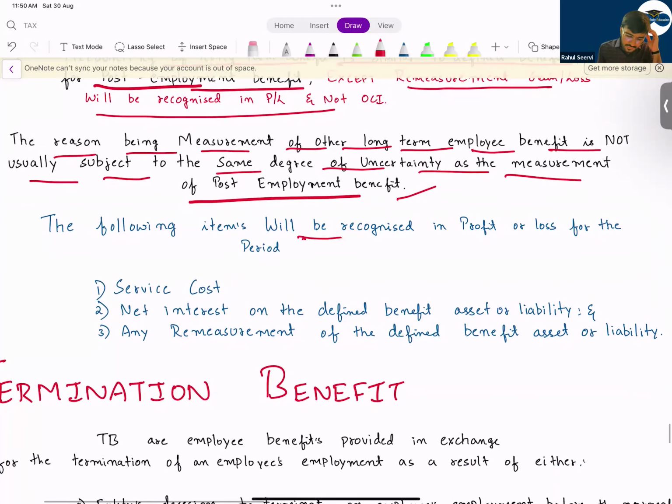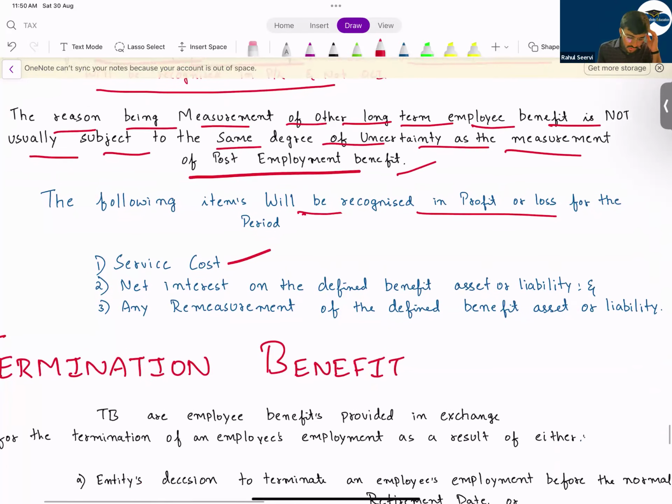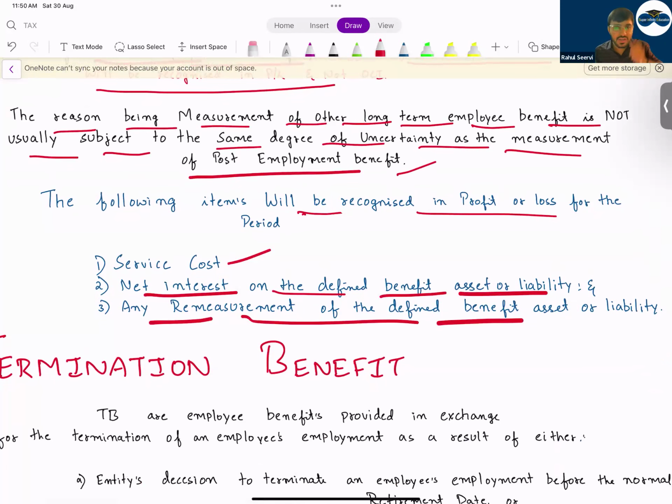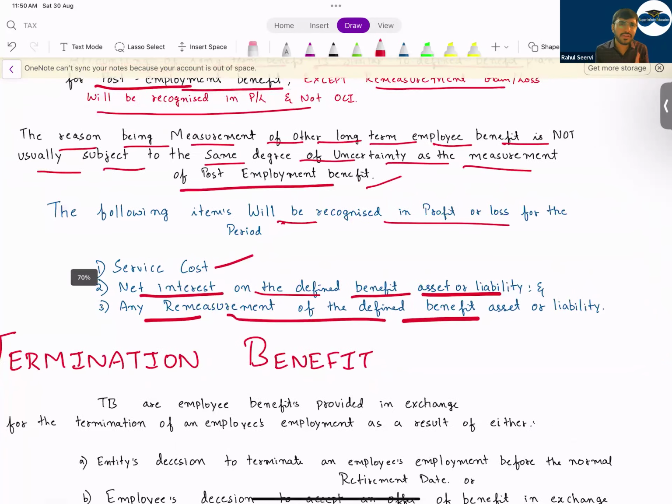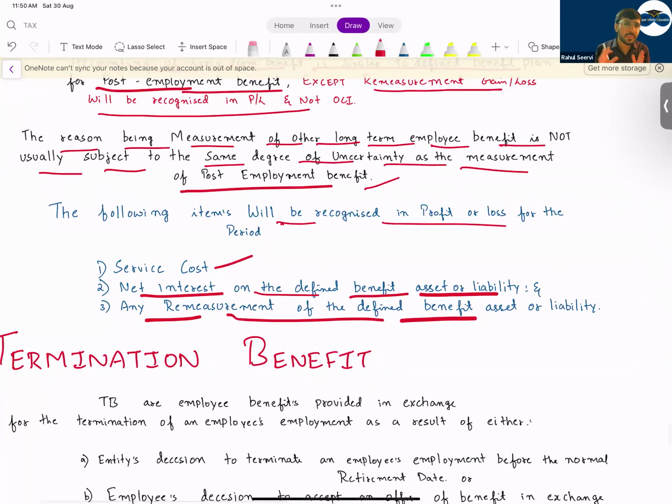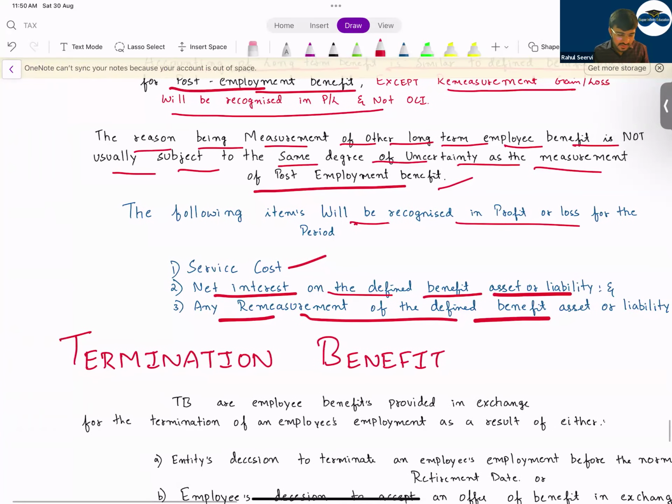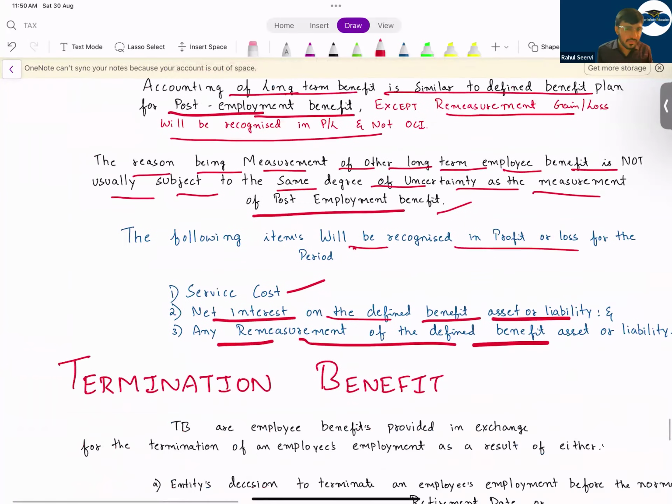The following items will be recognized in P&L: service cost, net interest on defined benefit asset and liability, and any remeasurement of defined benefit asset or liability. All this will go to P&L. Same copy paste. Only the difference is remeasurement gain or loss will be recorded in P&L rather than OCI. So this is clear. Then the last one, termination benefit.